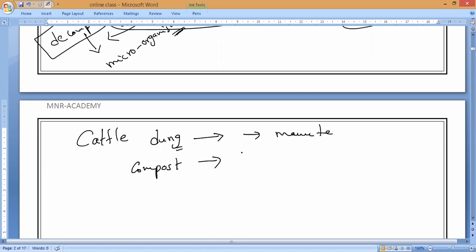So what does manure mean, guys? You know, correct? There is a place where people store the cattle dung. After that, with the help of beetles and microorganisms like earthworms, it is turned into a very fertile substance, a fertile soil which helps plants grow or helps cultivation.